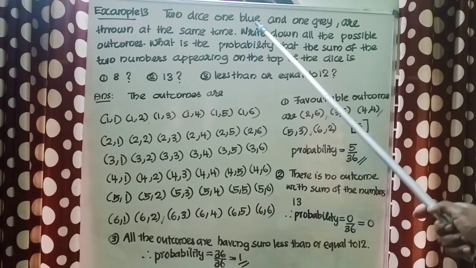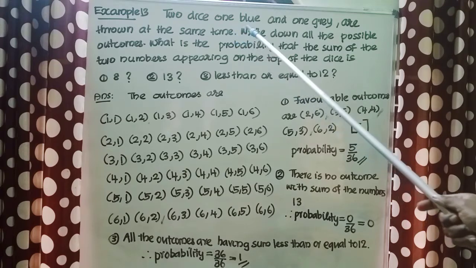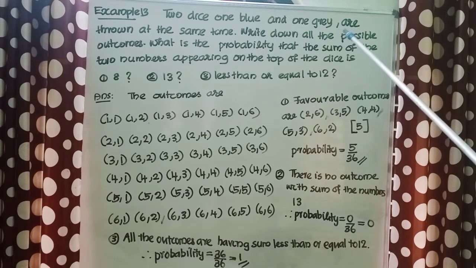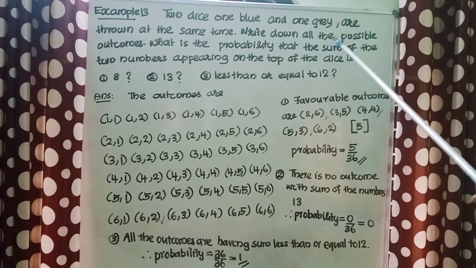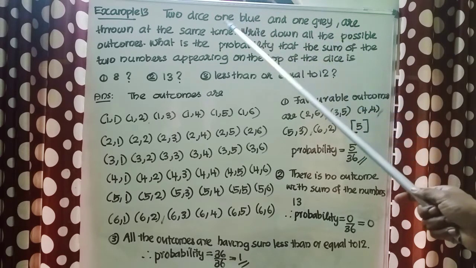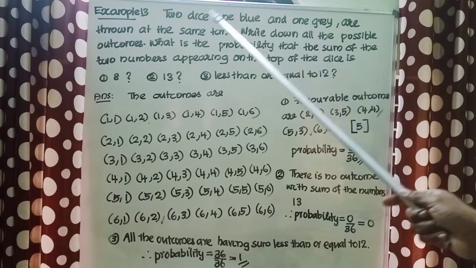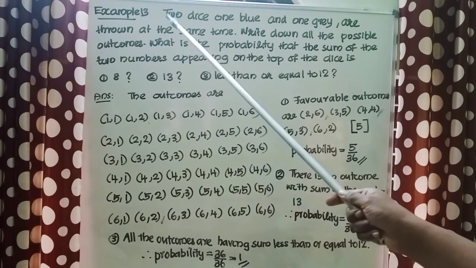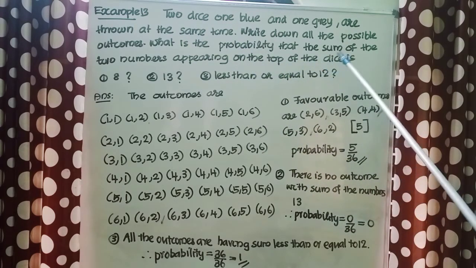2 dice, one blue and one grey, are thrown at the same time. Write down all the possible outcomes. What is the probability that the sum of the two numbers appearing on the top of the dice is, first question, 8, second question, 13, third question, less than or equal to 12.